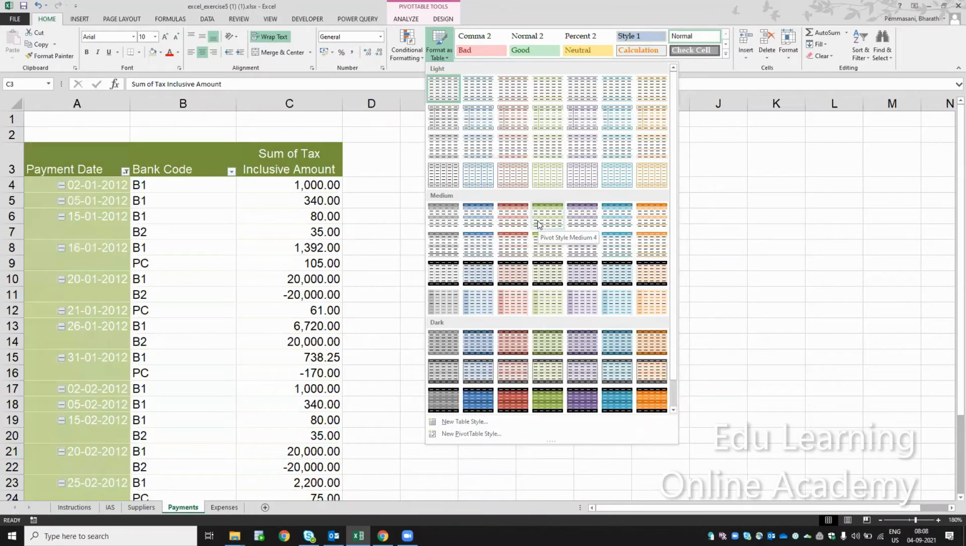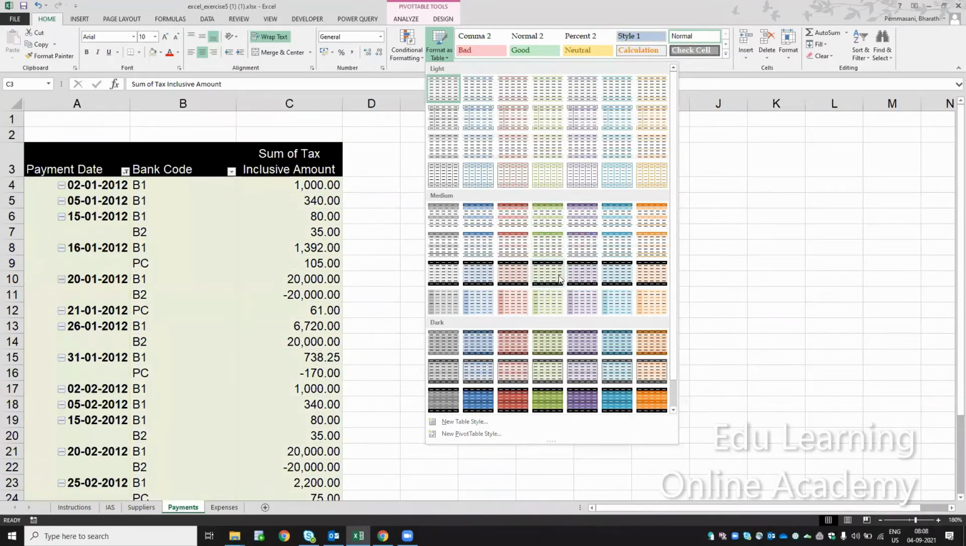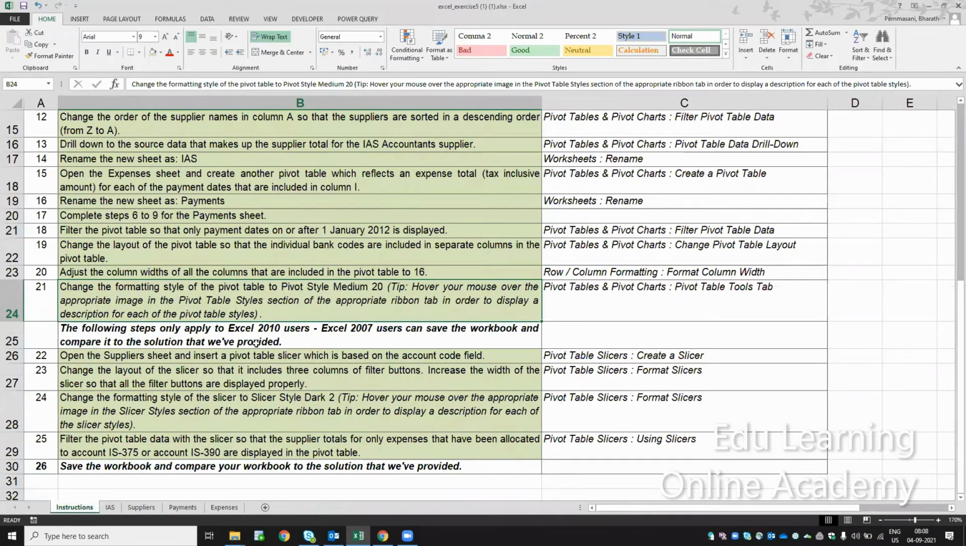If you see, you can see the tooltip here, pivot style medium 4. Okay, they're asking to select the pivot style medium 20. So this is medium 20. I have selected medium 20. So change the formatting style of the pivot table to pivot style medium 20. The one which I have selected is pivot style medium 20.